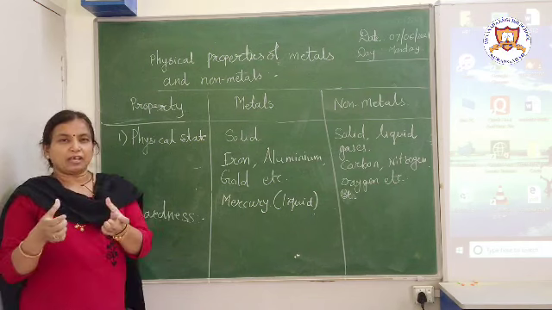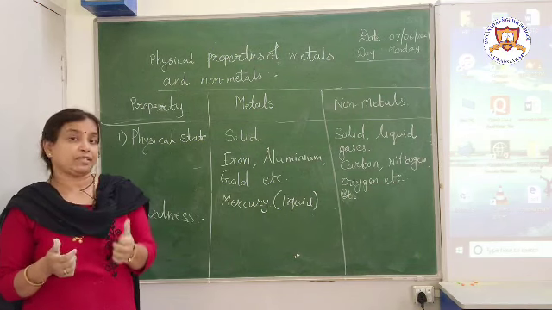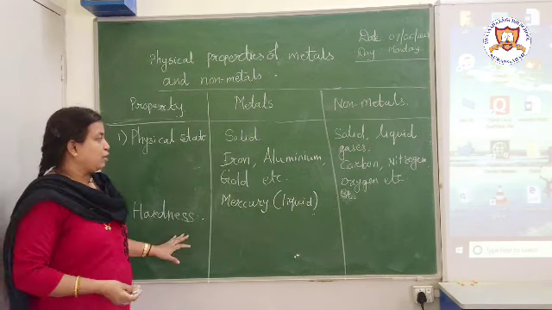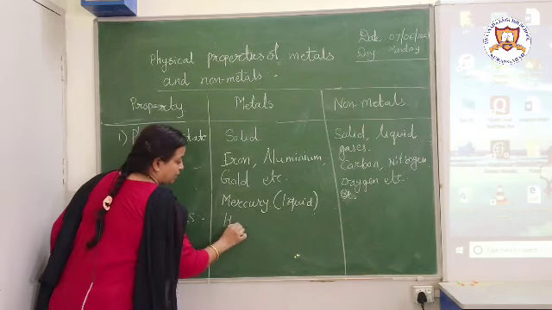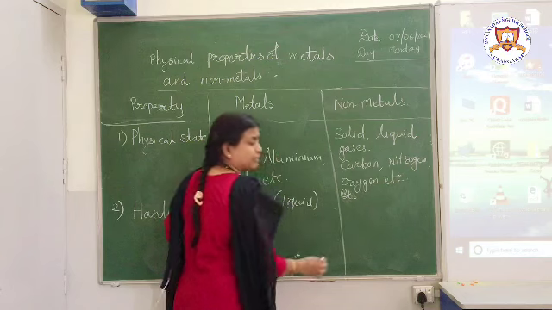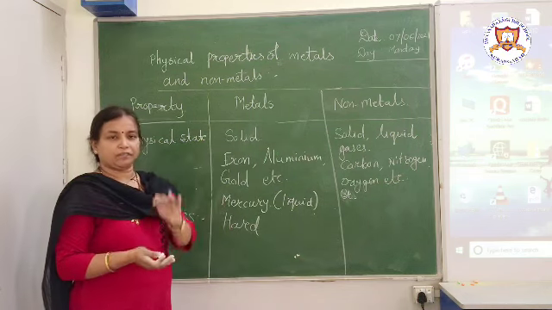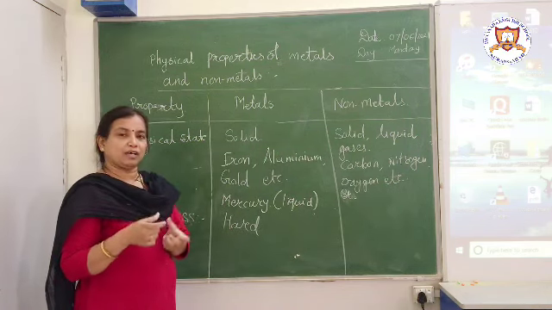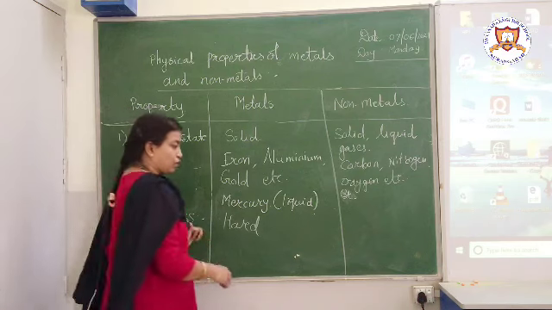We can say that they are not that soft, they are harder. So metals are generally hard, and what about non-metals? They are not hard. They can be brittle or they can be soft.